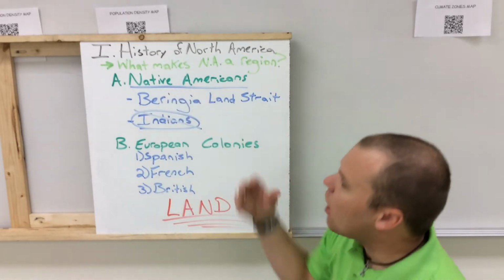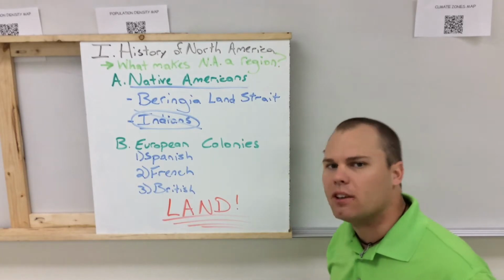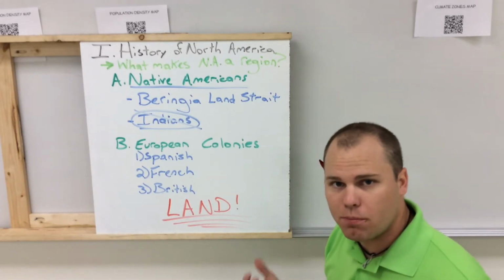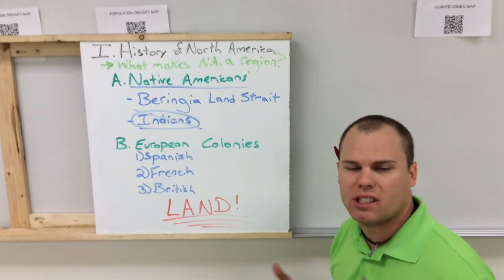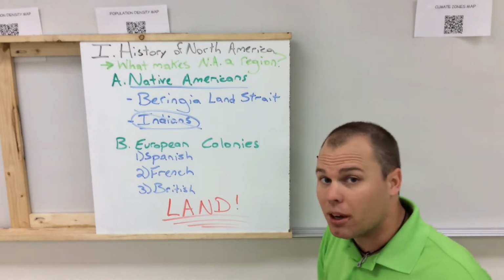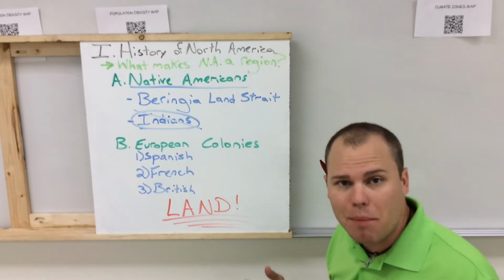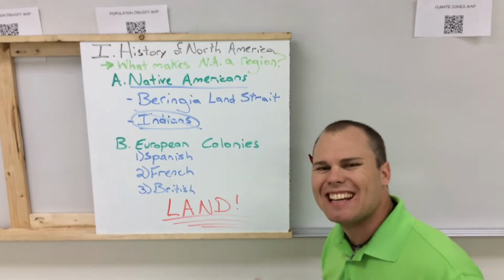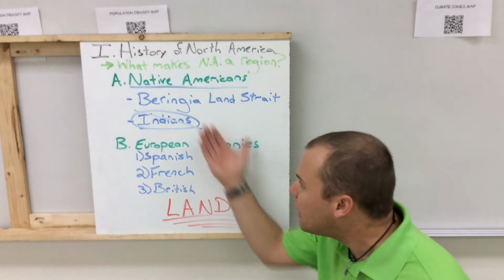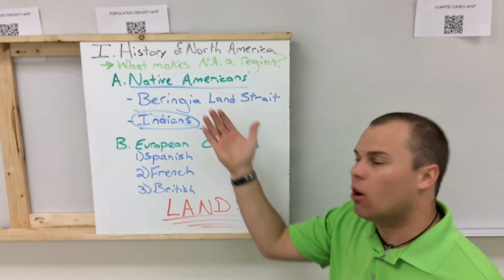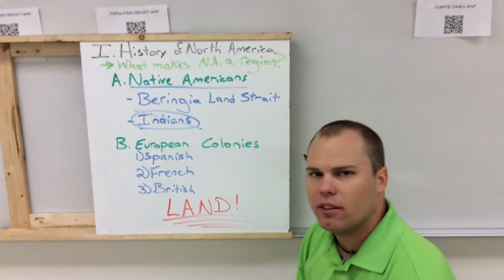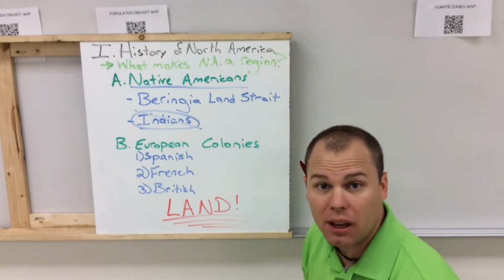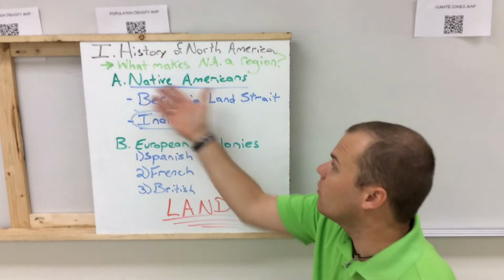Now, the Native Americans obviously were here before any Europeans were here, okay? And it drives me bananas when people say that Christopher Columbus discovered America, because we know that, number one, he never landed on mainland America, and number two, you can't discover something when there's people that are already there. So, very important that you understand that the United States wasn't discovered by Europeans. For Europe it was, but it was already there.